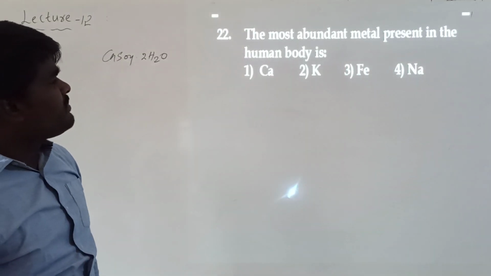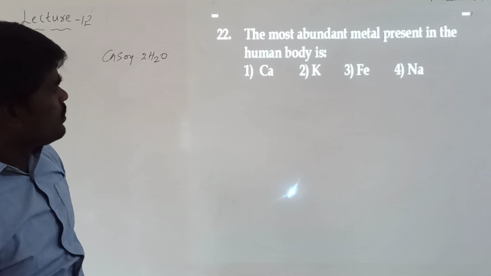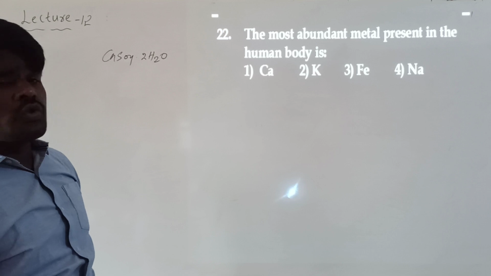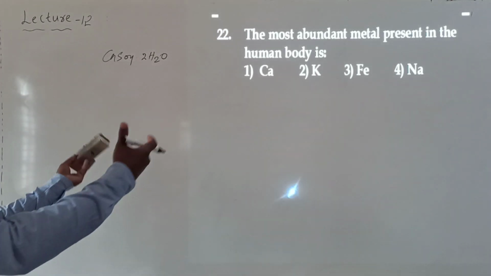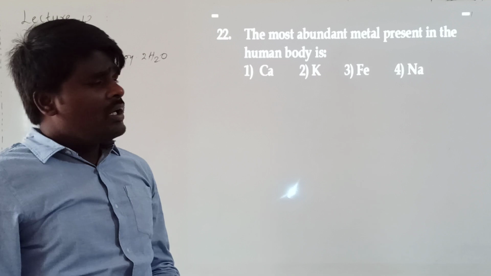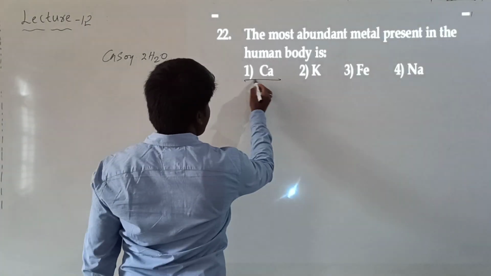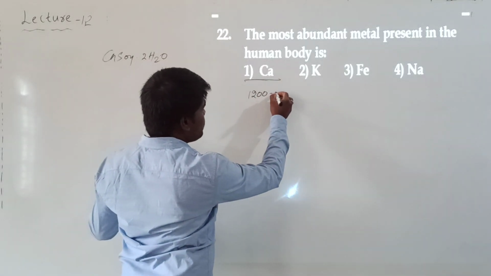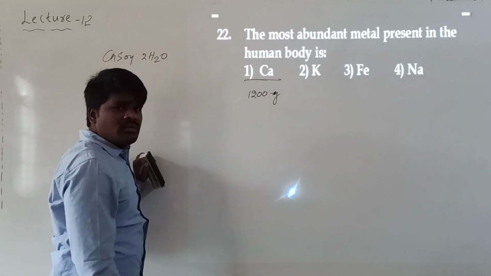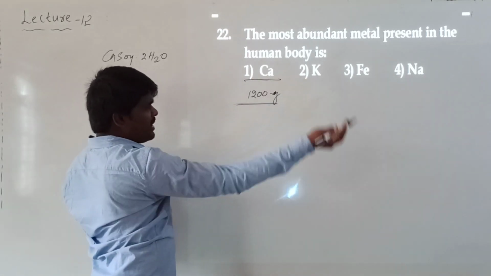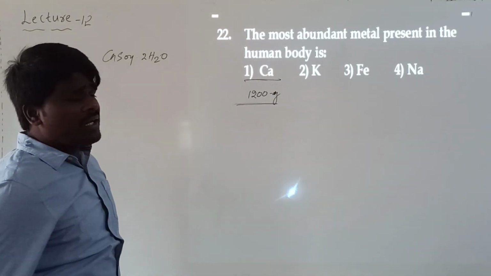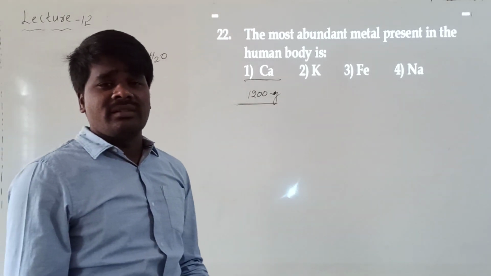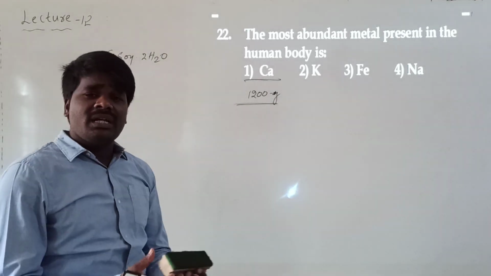The most abundant metal present in the human body is, what are the options given? Calcium, potassium, ferrous and sodium. These are all the metals that are generally available in the human body, and the most abundant will be calcium. If you take the total mass of calcium in the human body, it will be 1200 grams. This is the most abundant, and the remaining are much less abundant. Iron will be around 50 grams in total, and potassium and sodium will be even lesser than that. So calcium is one of the most abundant metals in the human body.